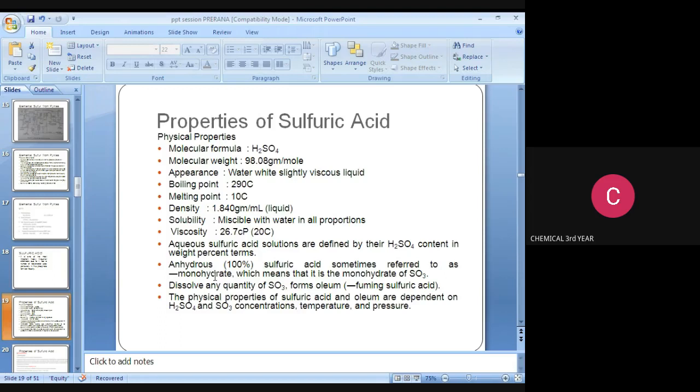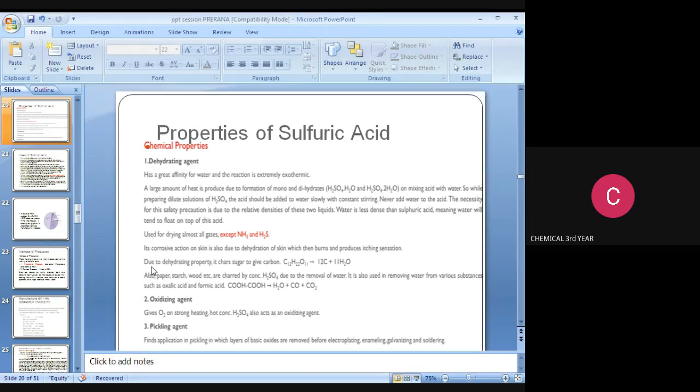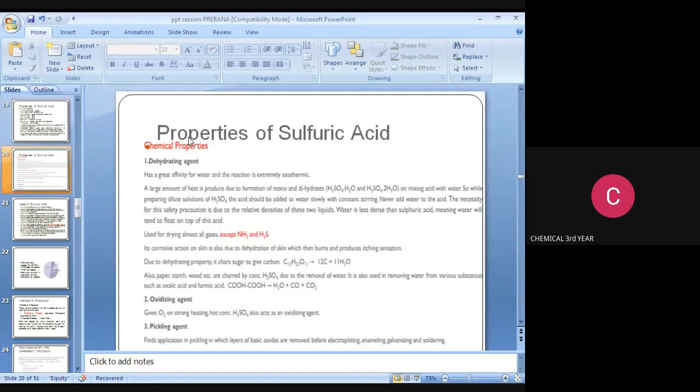The properties of sulfuric acid and oleum depend on H2SO4 and SO3 concentrations, temperature and pressure. These are the properties of sulfuric acid, both chemical and physical. First we discuss the physical properties and then the chemical properties.